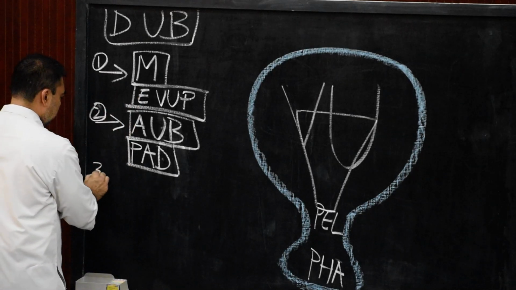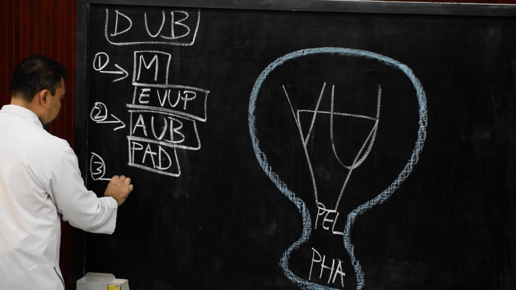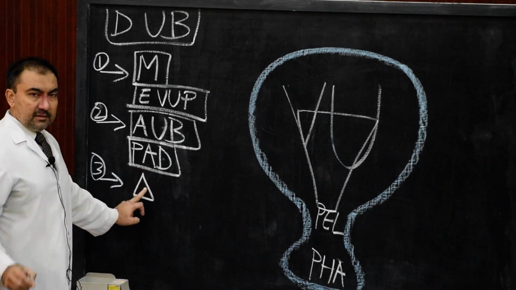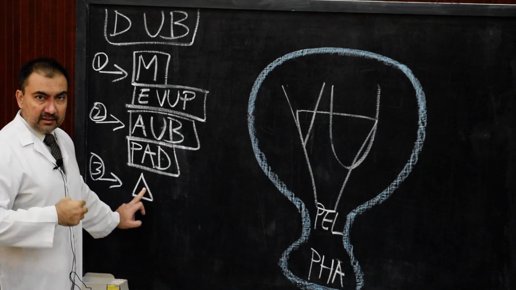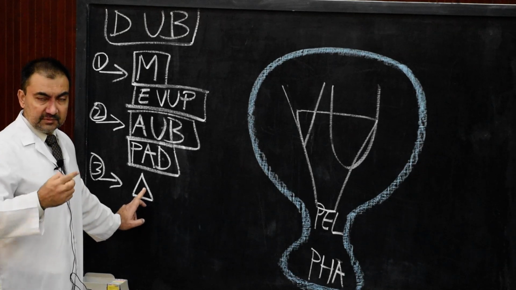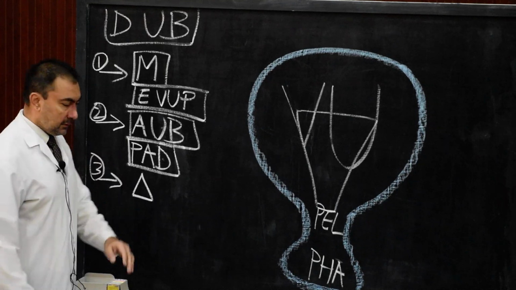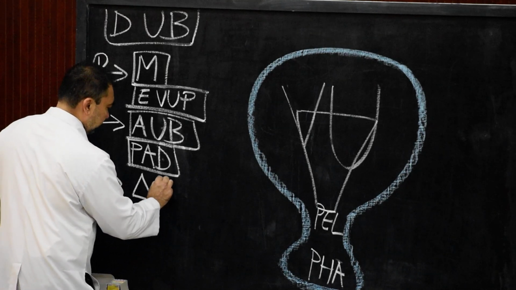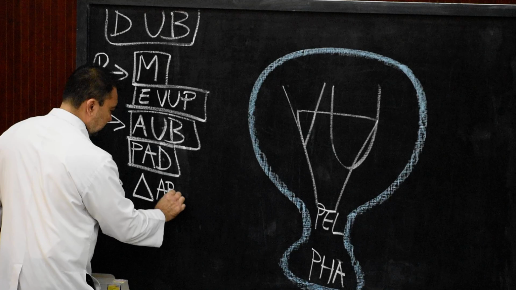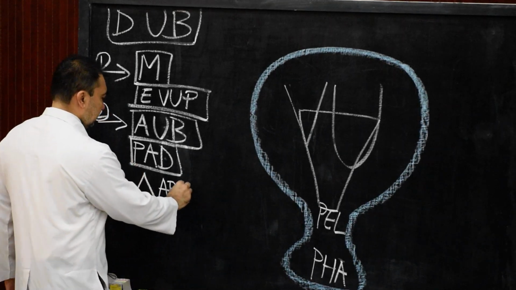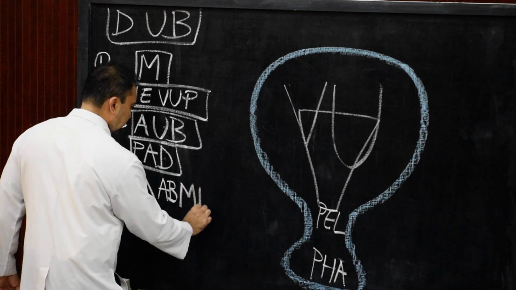Now, third point. Third point is very interesting, the trigone. Trigone of urinary bladder. Triangle I have made to signify it as a trigone. This trigone of urinary bladder will develop from the absorbed parts of the lower part of mesonephric ducts.